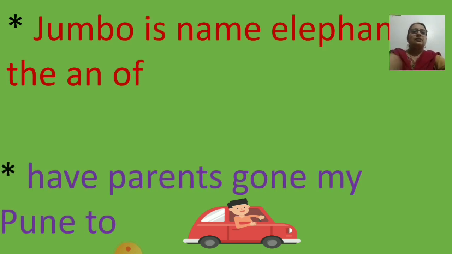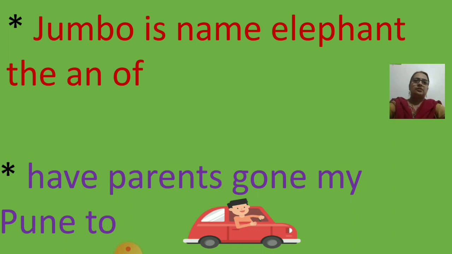Okay children, here I have some groups of words. Just read them aloud with me. Jumbo is name elephant, the and of. Have parents gone my Pune to? The above groups of words cannot make any proper sense, isn't it? Are they making any proper sense?